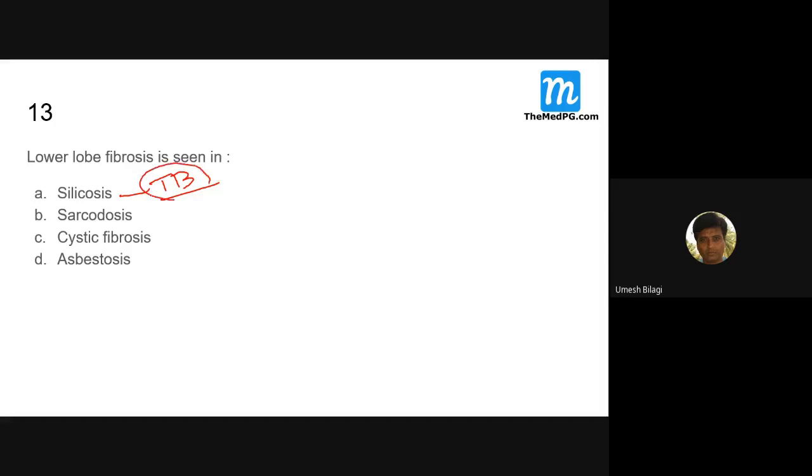Silicosis is more like tuberculosis, and tuberculosis involves the upper lobe. Sarcoidosis also involves the upper lobe, and clinically it is again a differential diagnosis for tuberculosis.